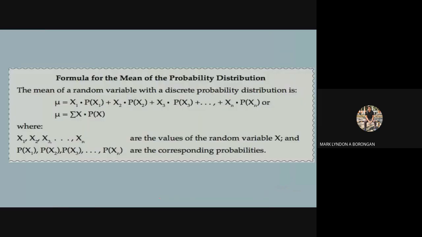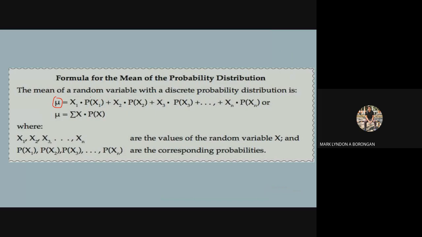Okay? Now, for the formula, if you will write it in a mathematical way, you have there the mean of a random variable with a discrete probability distribution is, ang logo sa mean is mu. So this is the Greek letter mu, or mean, is equal to x sub 1 times p of x sub 1. So x sub 1 represents the value sa random variable.